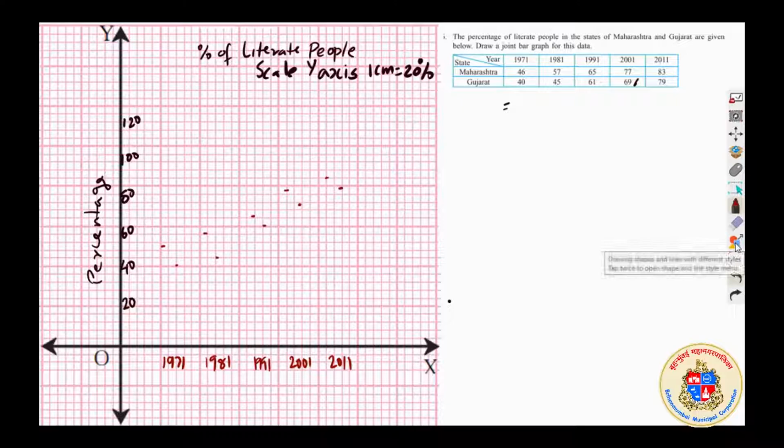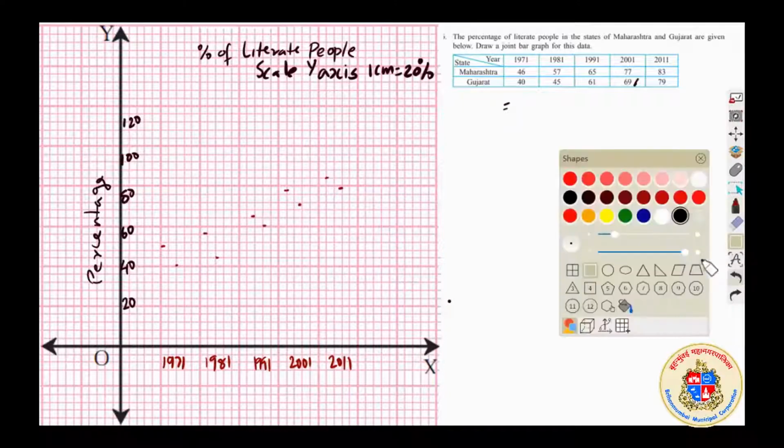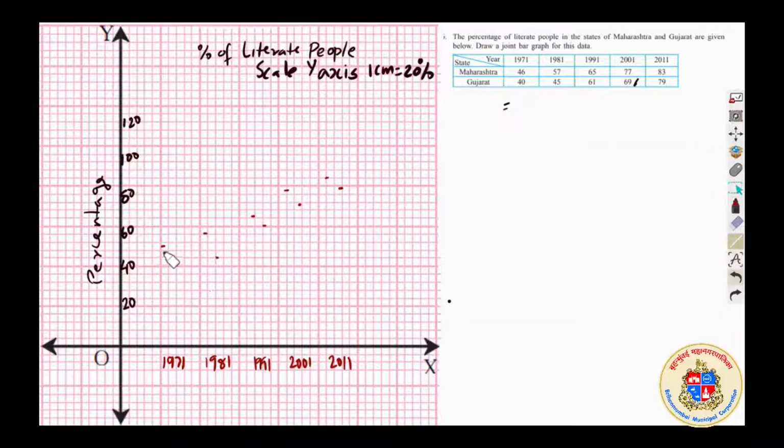Now I need to draw vertical bars. Okay, so let me try to draw that digitally. I have to find out how to make it happen. Let this be, okay. I'm taking 2 vertical columns per state.